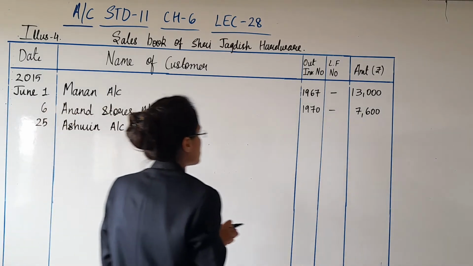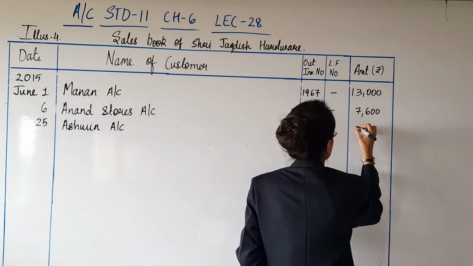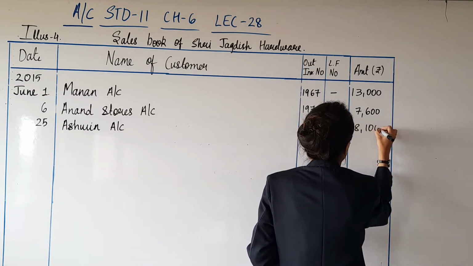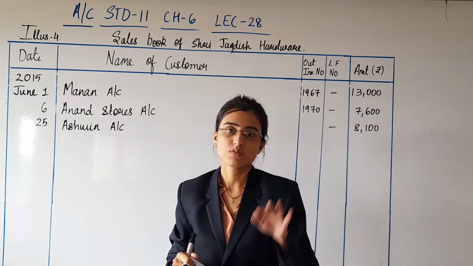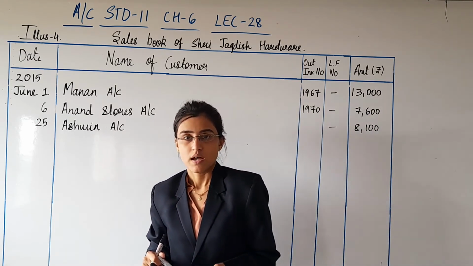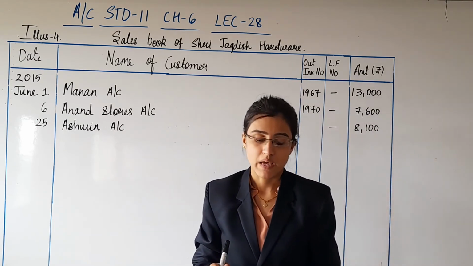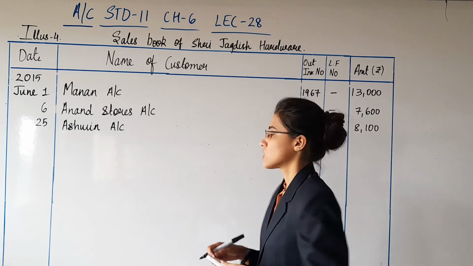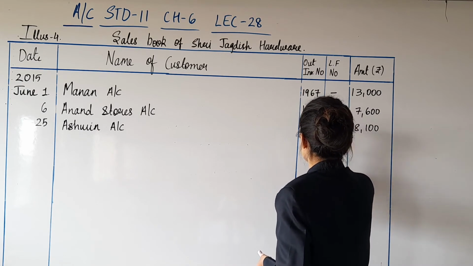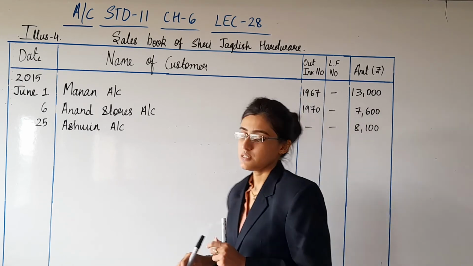Yes, and the amount as per the explanation 8,100. The 10% of 9,000 is 900 and 900 will be deducted from 9,000. So 8,100 the net amount of goods. No bill number. Alright? Okay.